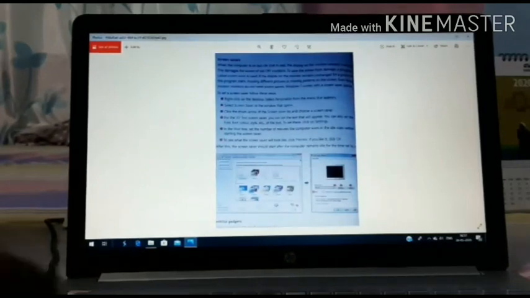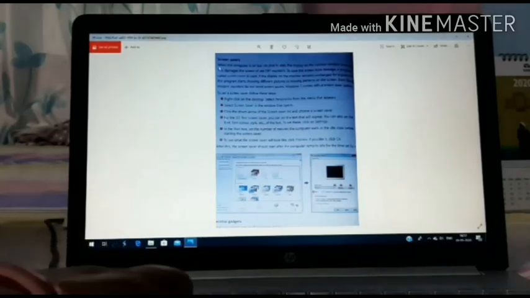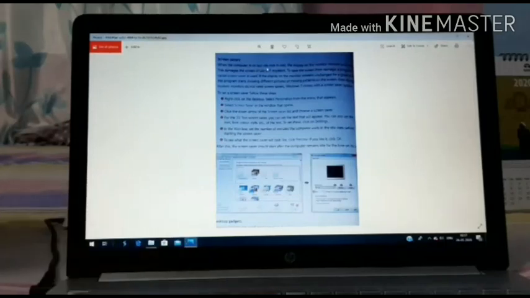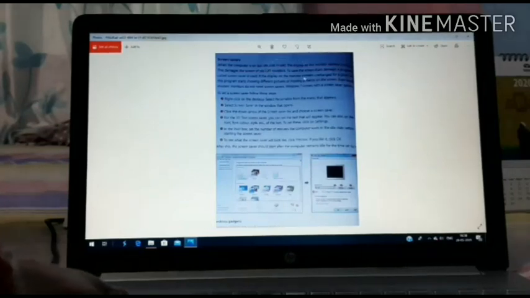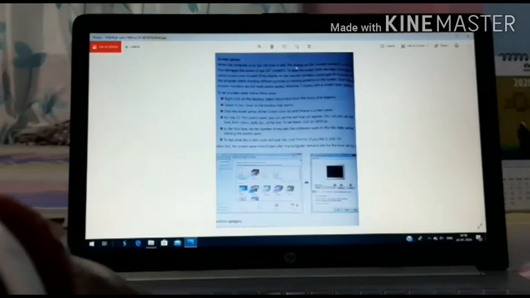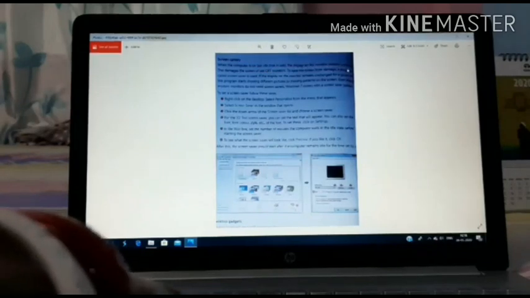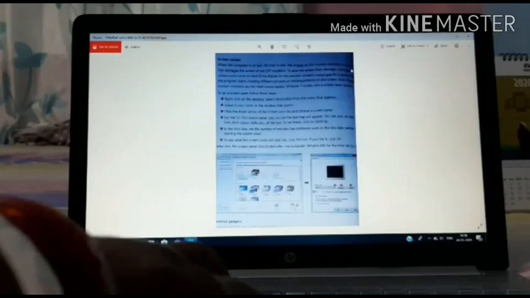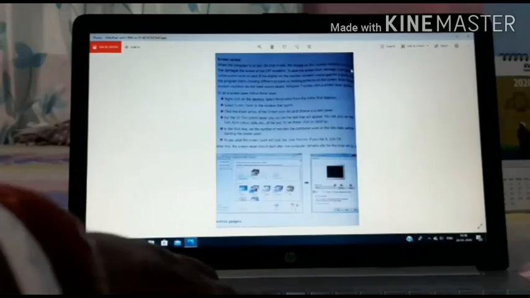When the computer is on but idle, meaning not in use, it has been kept idle or not in use, suppose for half an hour, 15 minutes, like this. Then what will happen to the screen of your monitor? The display on the monitor remains unchanged, whatever the modern monitor is displaying, it will remain unchanged.